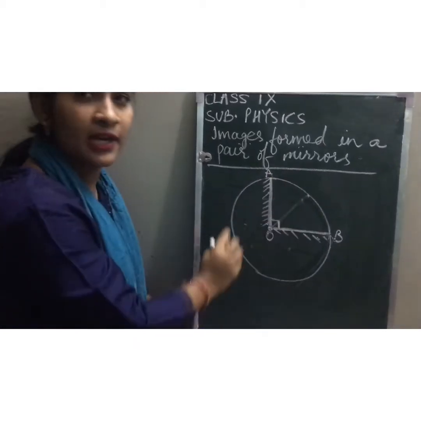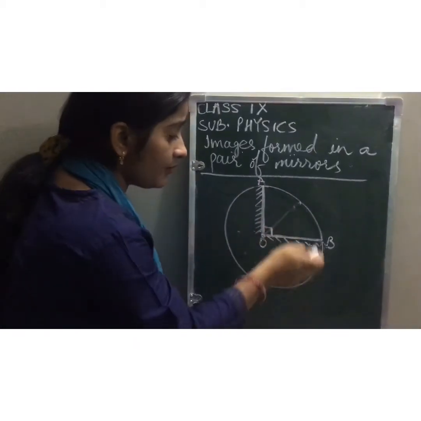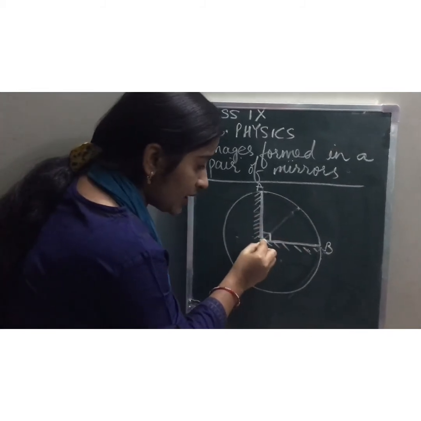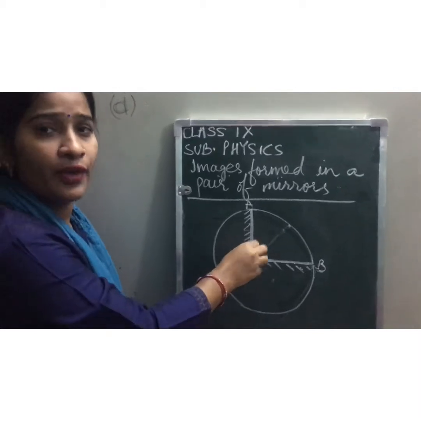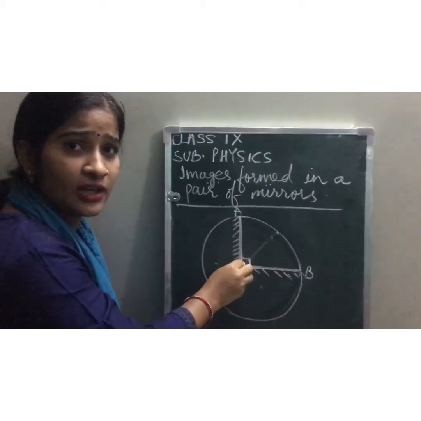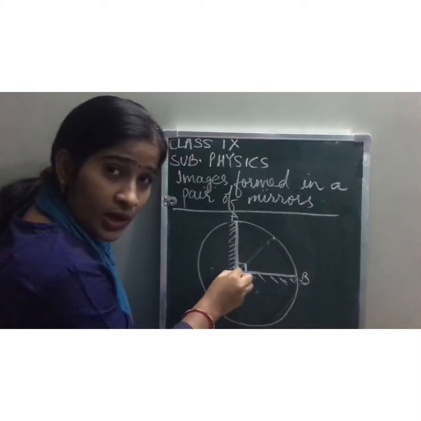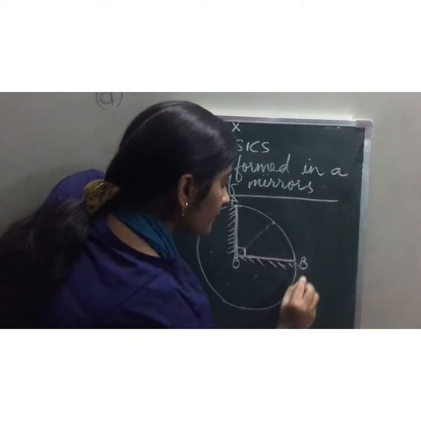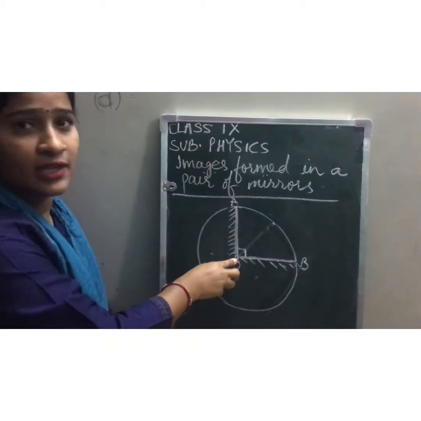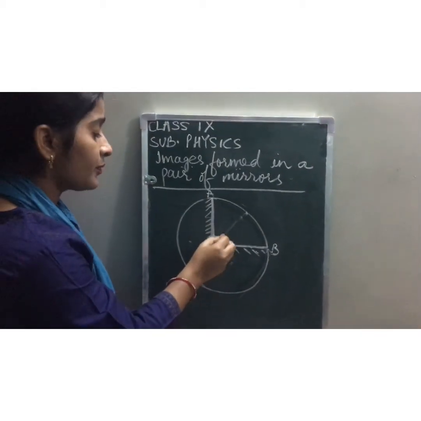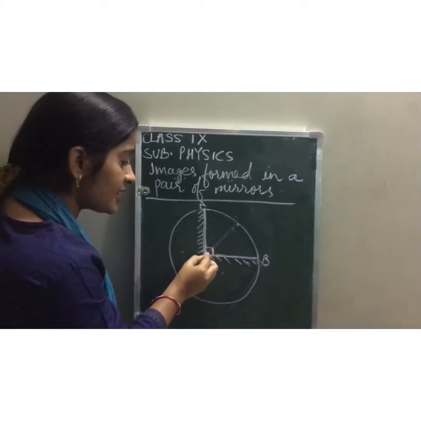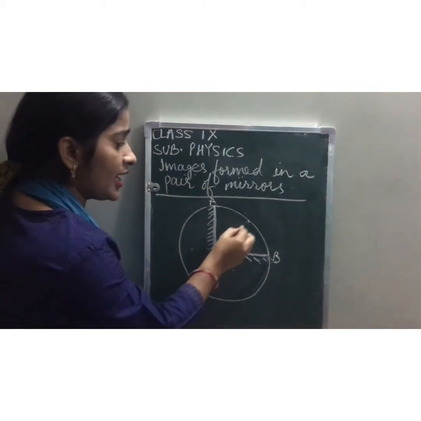Okay, where did the circle come from, ma'am? The circle is that circle whose center is at the point of intersection of the two mirrors. Where the two mirrors intersect each other, the center of the circle will be there. Now if it is a circle, there will be a radius. What will be the radius of that circle? The radius of that circle is the distance between the point of intersection and the object.